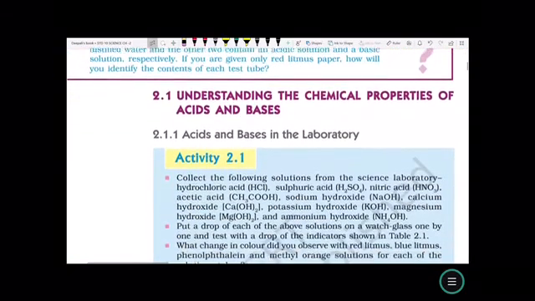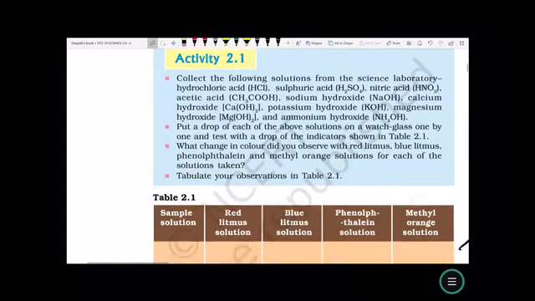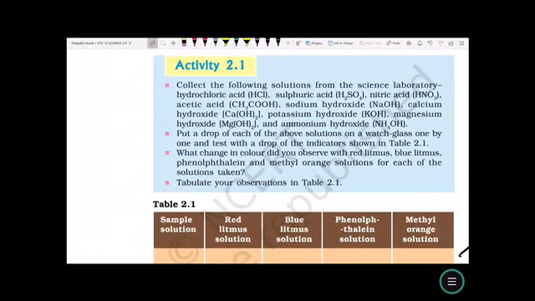So that is litmus. Now let us understand certain other components and olfactory indicators. Collect the following solutions from the science laboratory: hydrochloric acid HCl, sulfuric acid H2SO4, nitric acid HNO3, acetic acid CH3COOH, sodium hydroxide NaOH, calcium hydroxide Ca(OH)2, potassium hydroxide KOH, magnesium hydroxide Mg(OH)2, and ammonium hydroxide NH4OH.